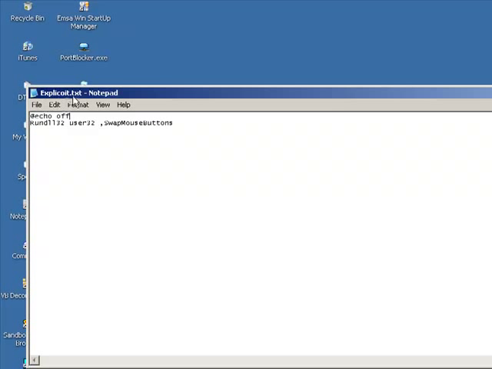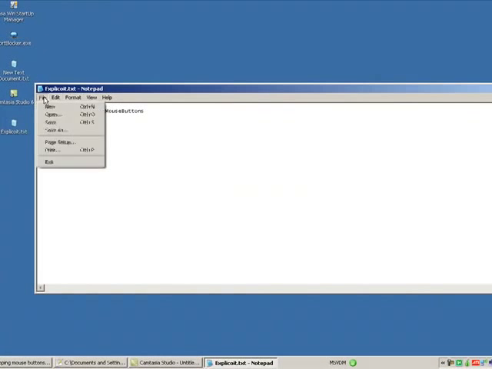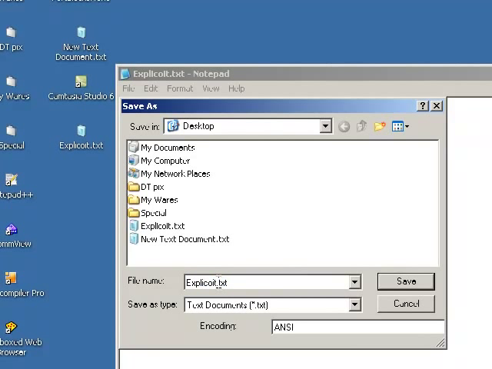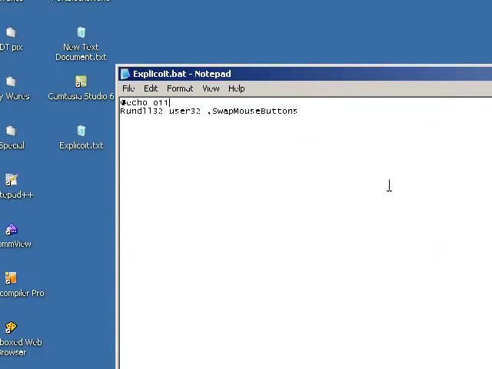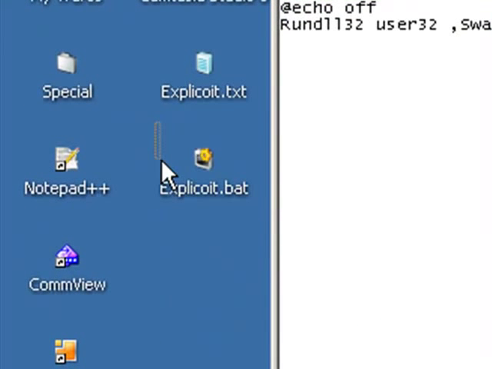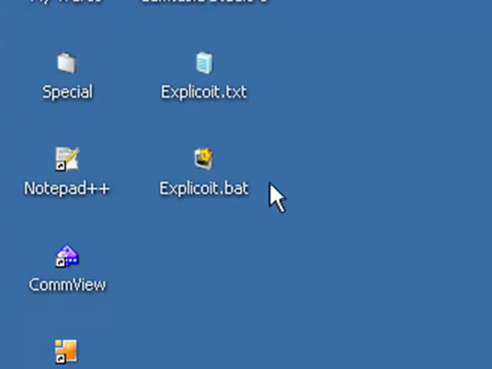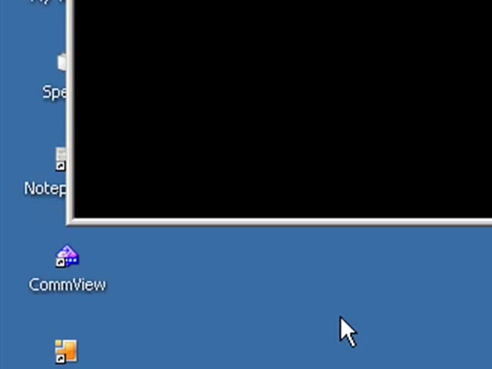Right, save that with Control S or whatever you want to use, and go to Save As, and change the text to BAT. That's for batch file. Save. Okay, you'll notice the Explicoit batch there. Okay, we'll close this, and we'll run the batch file.